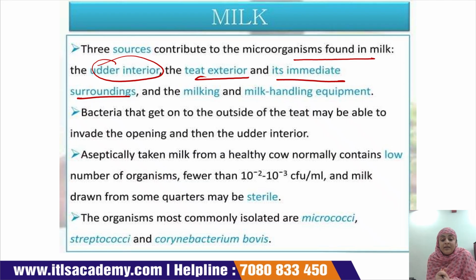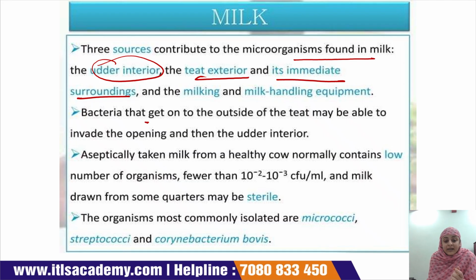When milking is done, within 5 to 10 seconds the milk is free from any microbial effect, but as time increases, the microbial load also increases, either due to the surroundings, the milking process, or the milk handling equipment. They all support the growth of microorganisms in the milk.